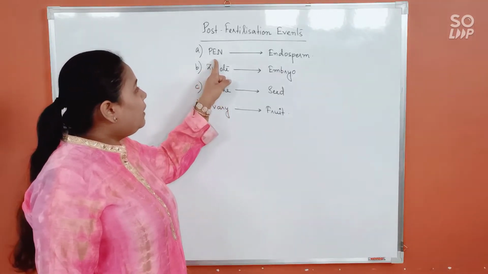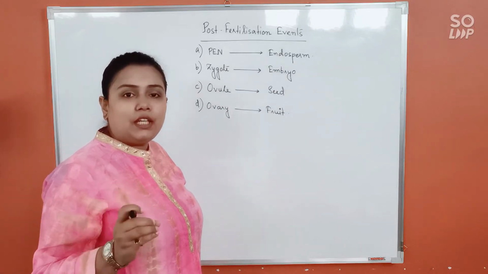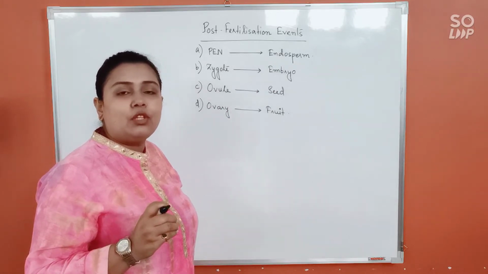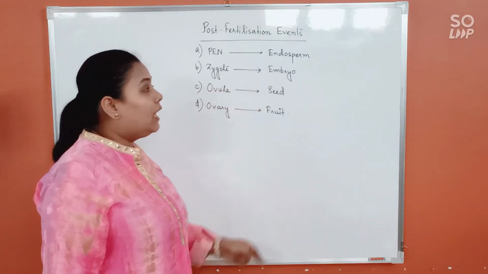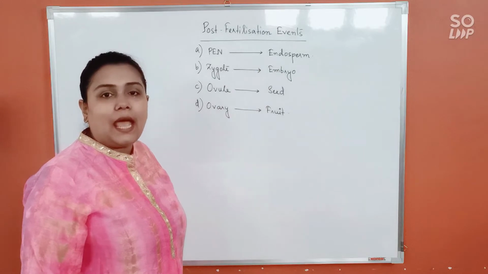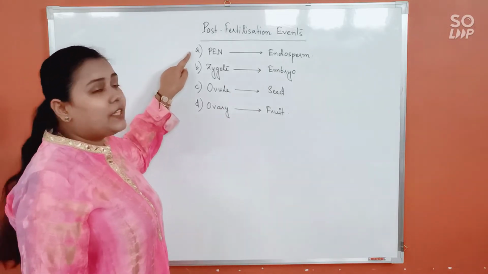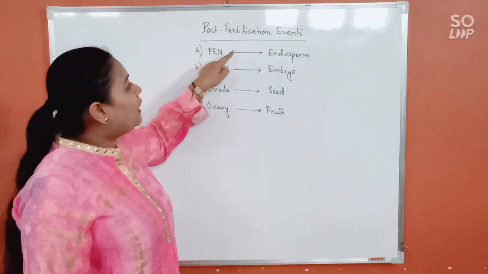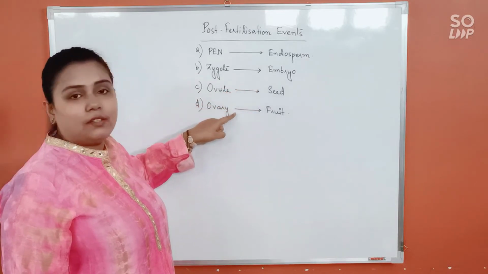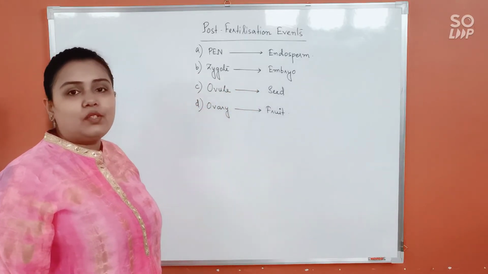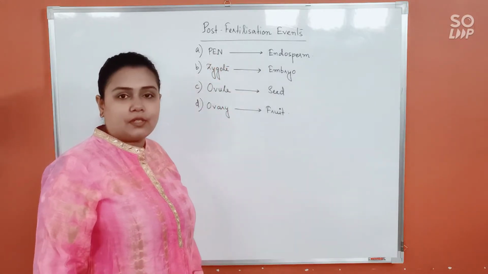Because endosperm is that food-laden tissue which will provide nourishment to the developing embryo. So before the embryo starts developing, the endosperm has to be ready and well developed. That's why after fertilization, the first thing that starts to change is PEN into endosperm, then zygote into embryo, and eventually the rest. Remember the sequence.